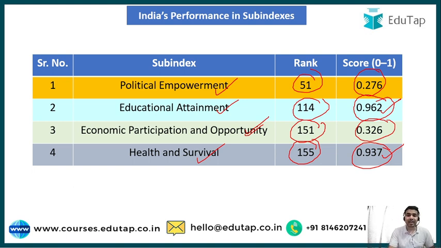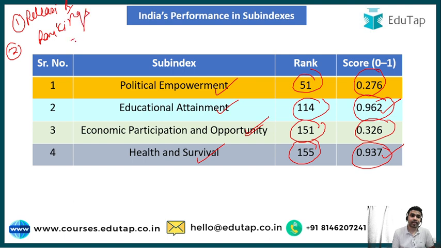So guys, till now we have covered 3 dimensions. The first one was the releasing body, the second one was the rankings, and the third one was the pillars, or we can say the framework of the index. And guys, now we will discuss the key findings. Let us look into the key findings of the index, the various key findings related to India as well as the world.